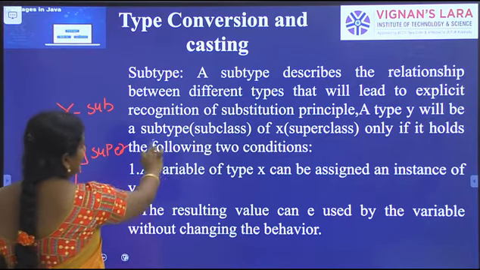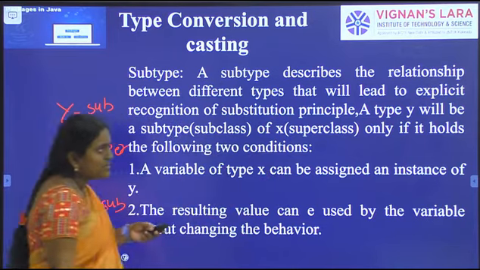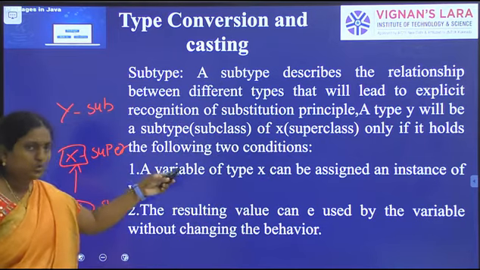A type Y will be a subtype, a subclass, and X the superclass, only if it holds the following two conditions.